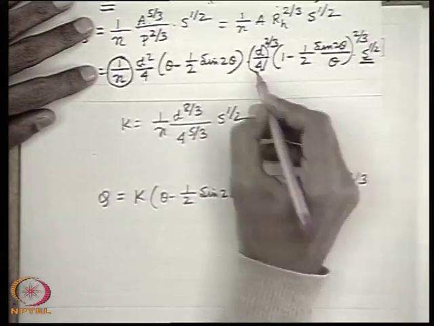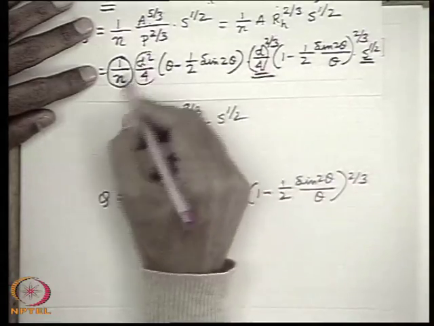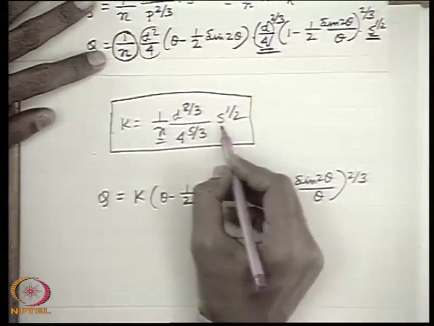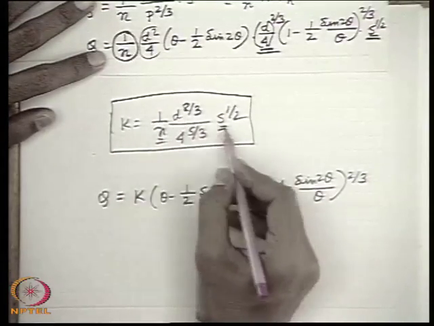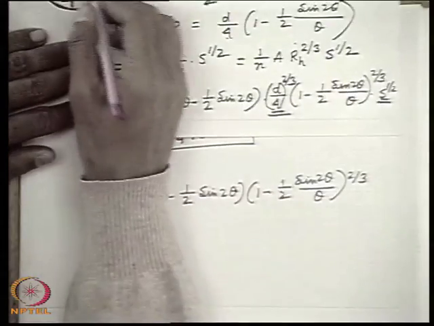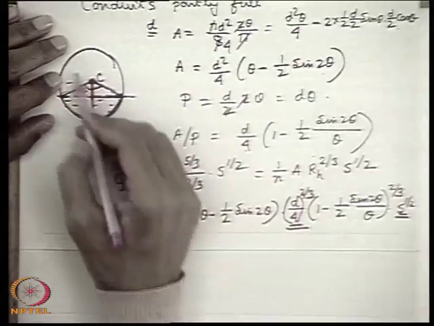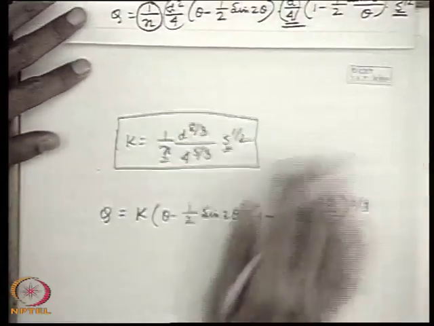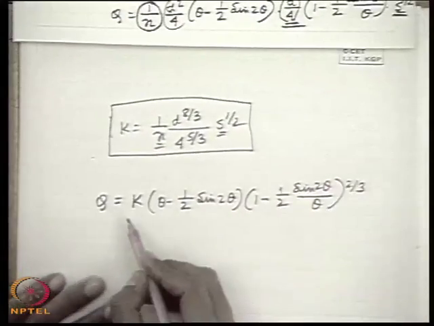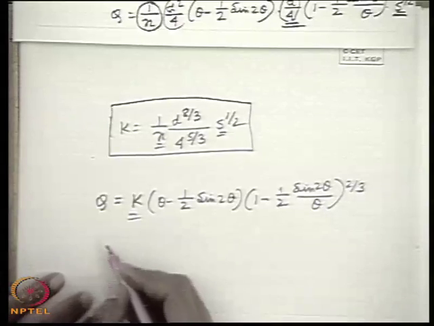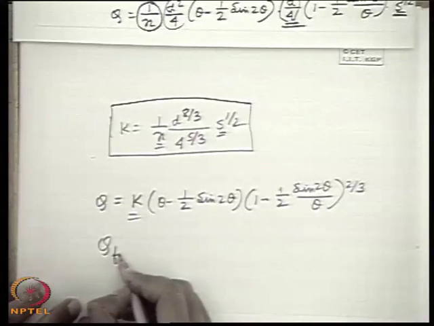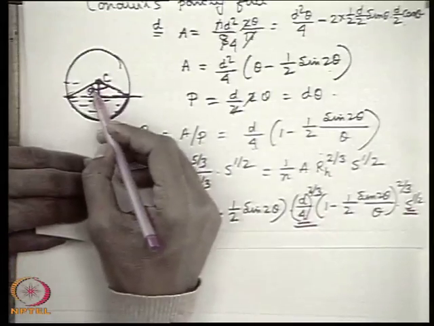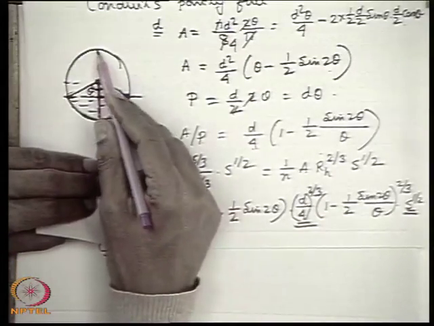Taking this and this, and 1 by n, I write a constant, because this is constant for a given roughness, a given slope of the bed, that is the given slope of the conduit, and d is the diameter of the conduit, so this is constant. So in terms of a constant, I can write Q like this. Now Q full, when it is running full, will be obtained when we give theta equal to pi.